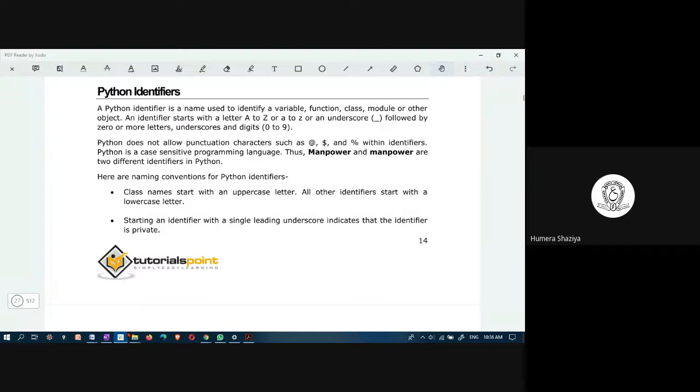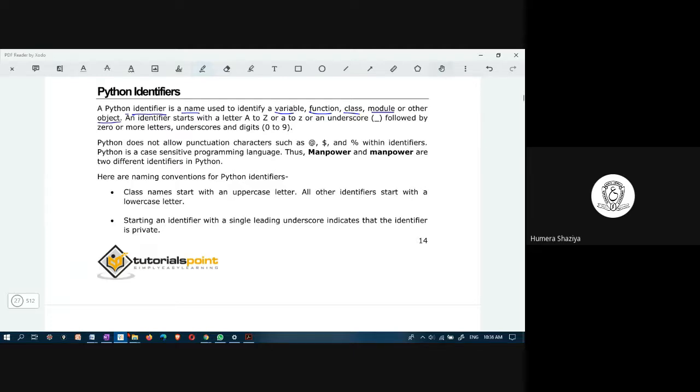Okay, now we are beginning with the first topic in Python, which is Python identifiers. Python identifiers are nothing but variable names or function names or class names. Identifiers are nothing but the names. So a Python identifier is a name. It is used to identify a variable, function, class, module, or any object.